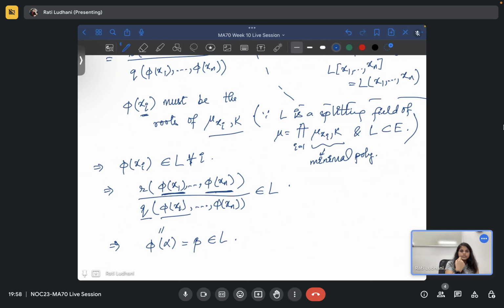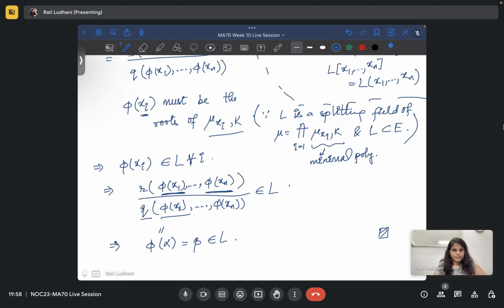If L is a splitting field of, let's say, f over k, then L will be a normal extension over k. So this is a general statement. Is this fine?